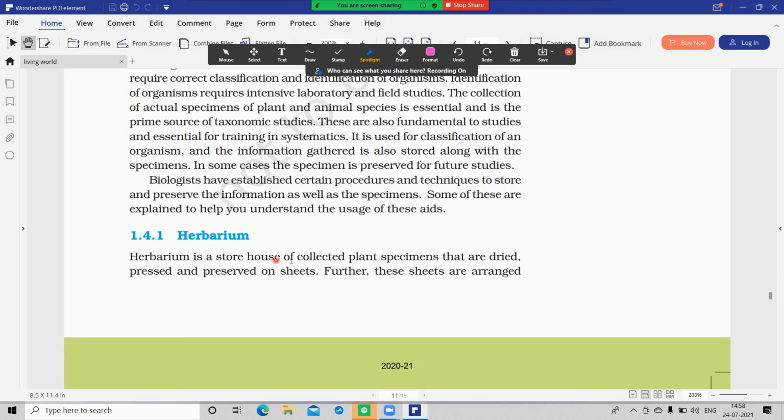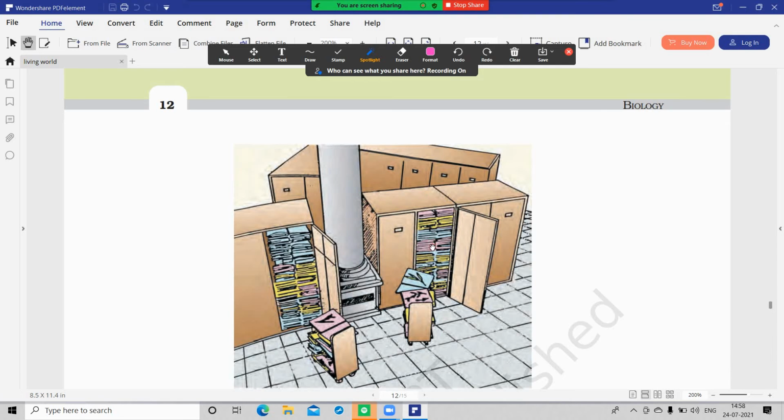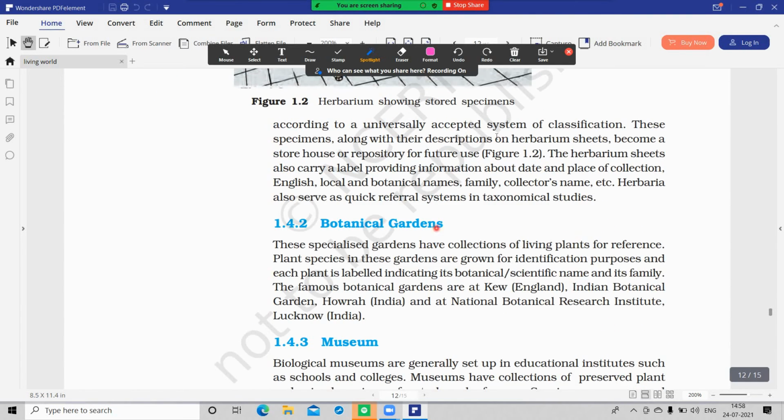Herbarium is a storehouse of collected plant specimens. Here the specimens are dried, pressed and preserved on sheets. Further, these sheets are arranged based on a universally accepted system of classification, and these herbarium sheets are a repository for future use.